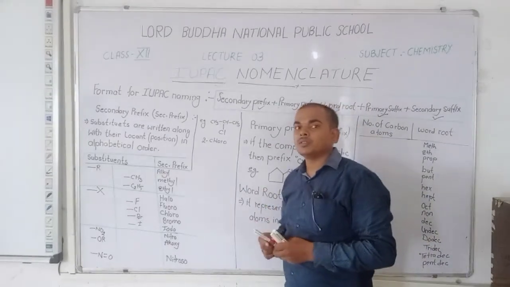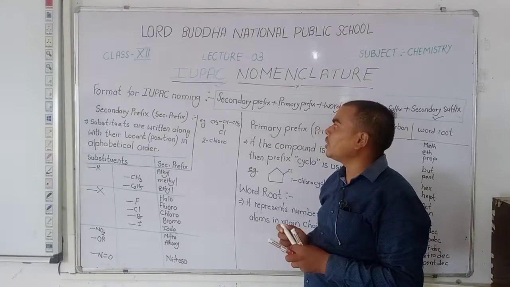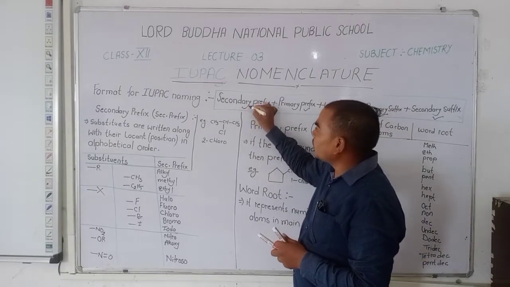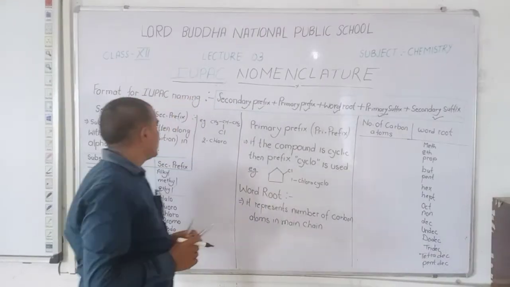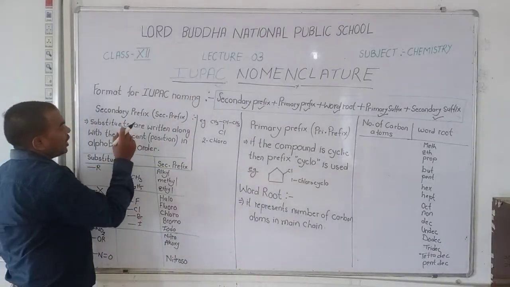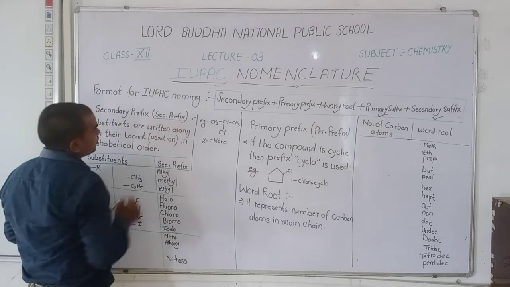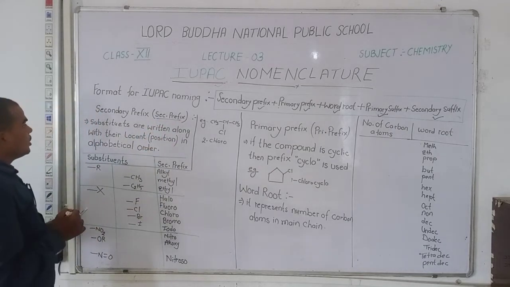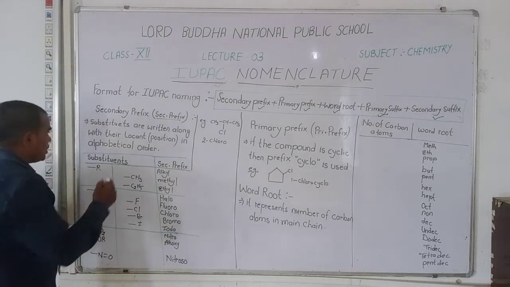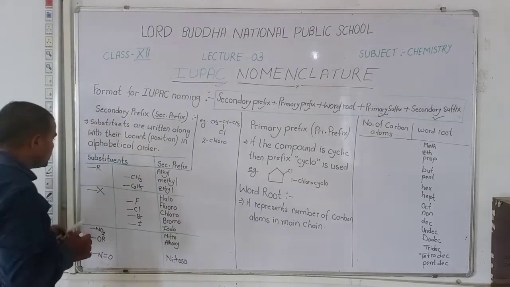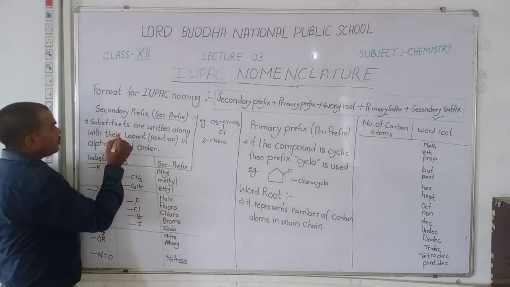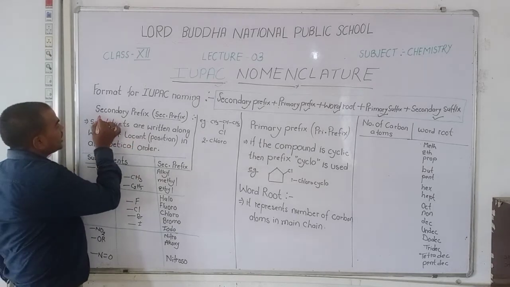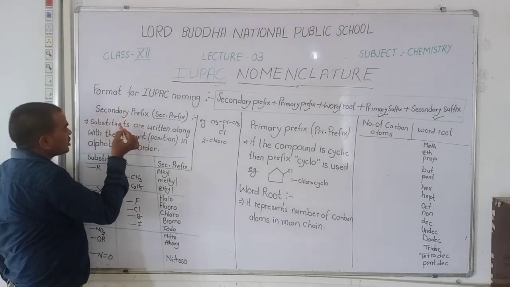But firstly we discuss the format of IUPAC naming. Second, what is the secondary prefix? The secondary prefix, in short sec prefix, is the substituents. We say the secondary prefix is the substituents.